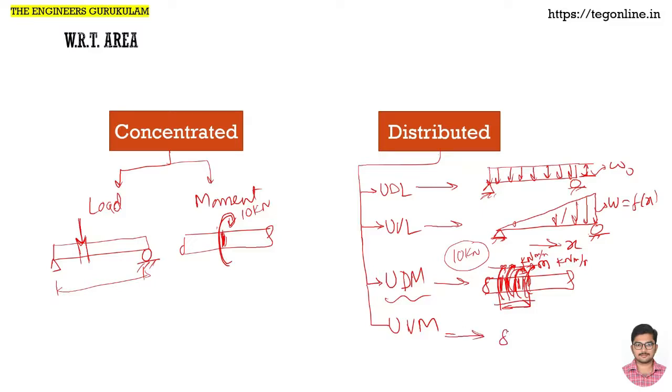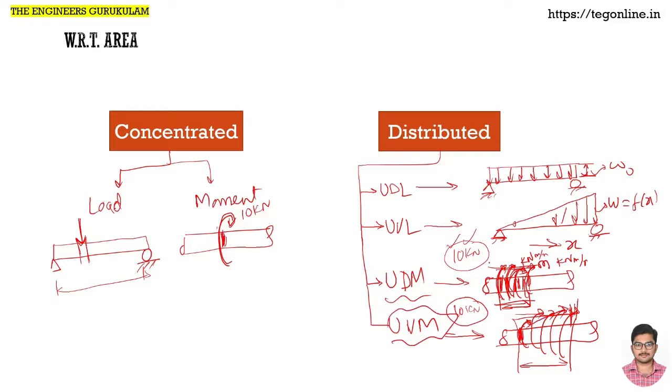Uniformly varying moment means, for the same shaft, if we want a net 10 kilonewton meter, we take the starting point as 0 and slowly increase the magnitude of the moment across this length. When we calculate the entire net torque, it will become 10 kilonewton. So whatever torque is being studied, if it is uniformly distributed, it will be equal in magnitude across the length. If it is changing linearly, that is a uniformly varying moment. Now I guess you are clear what the concept is.